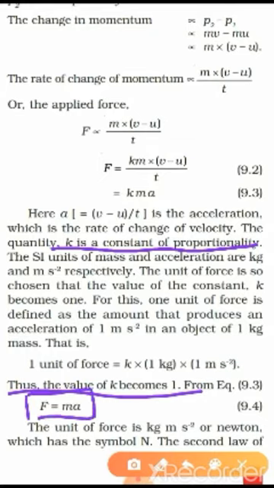Now you can calculate the quantity, means the exact value of force which has been applied to bring that change in the body, and that force is the unbalanced force. The unit of force: mass unit is kg, and acceleration unit is meter per second square, so its final unit is kg meter per second square, which can also be written as Newton.